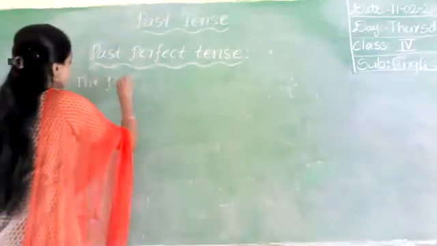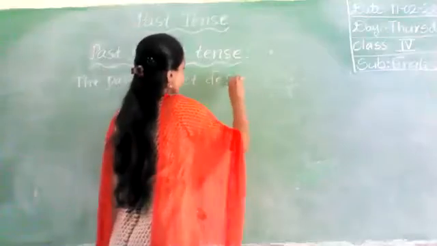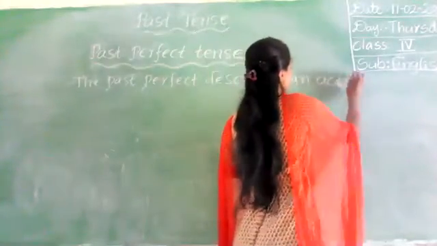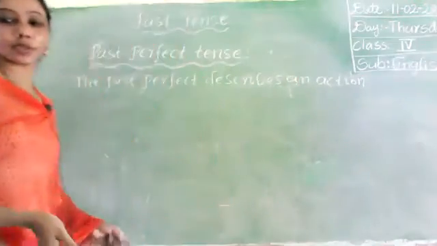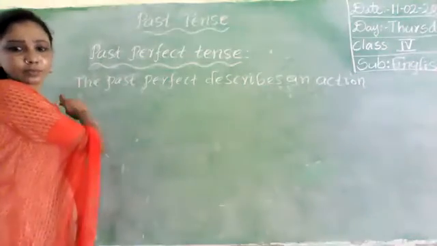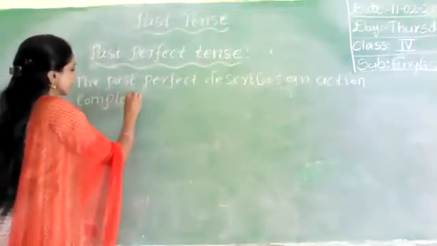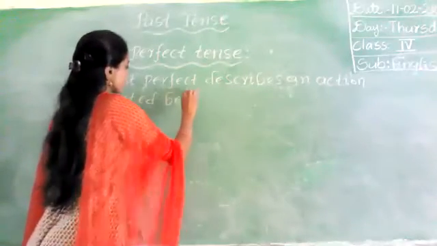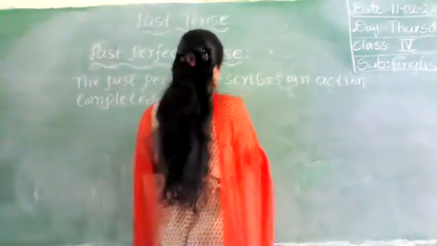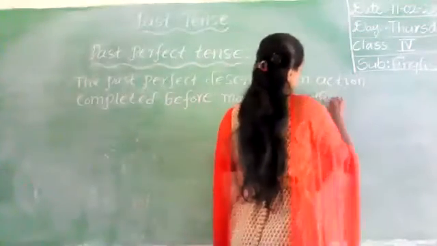The past perfect describes an action completed before a moment in the past.